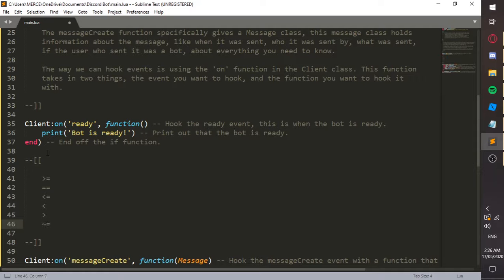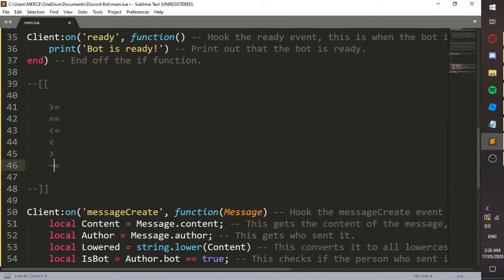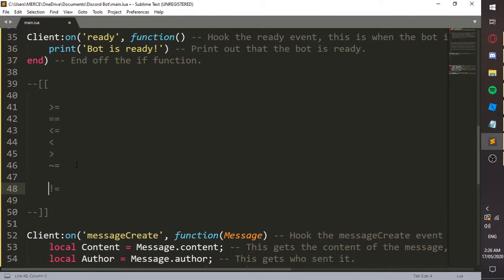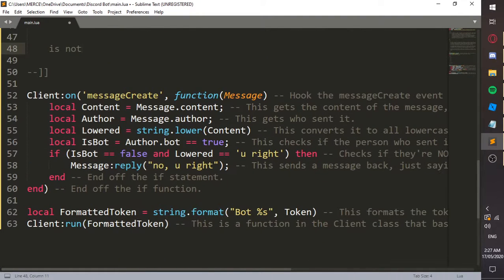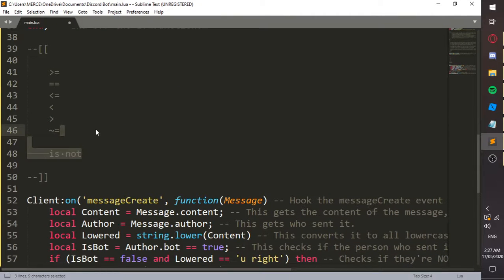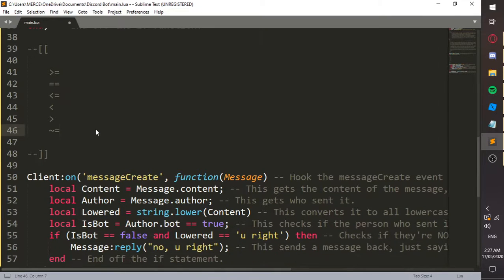And does not equal. This is a lot different than most programming languages. Most use the other form of does not equal, and that's a completely valid way of doing it. Lua decided to be special. Alternatively, you can do is not, I believe, but it's probably good practice to use the normal one. No, is not, that's Python. Sorry, you can just do not. But let's not worry about that. This can be used on any two variables.